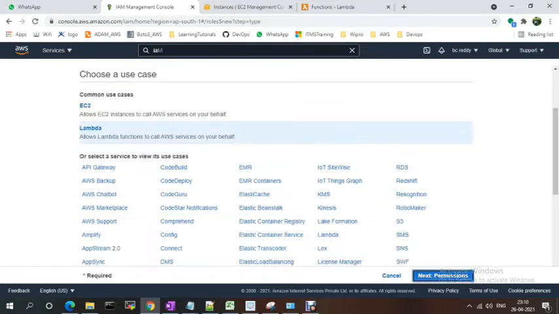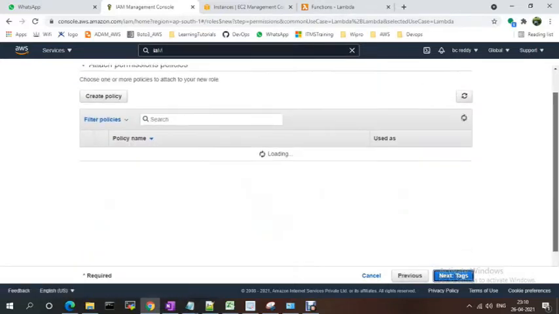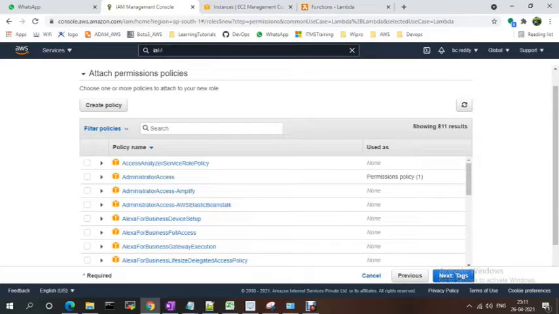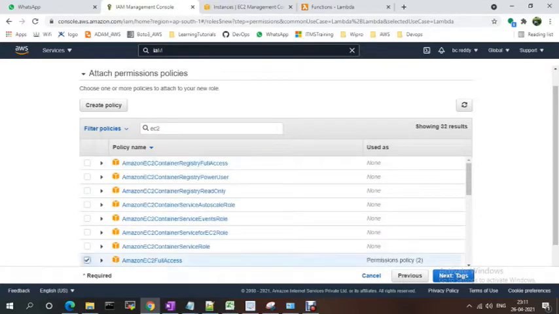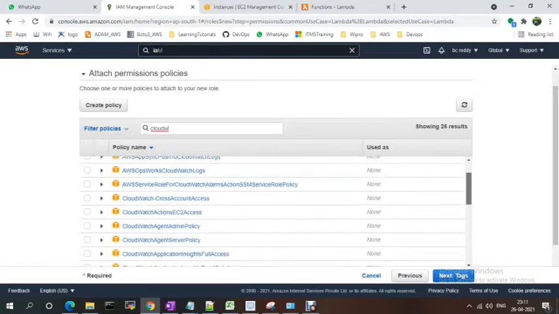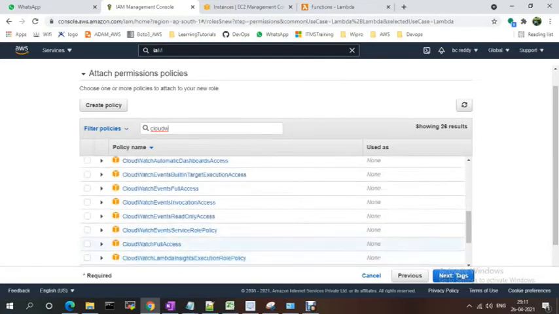Next, permissions. In the permissions, I don't have any policies, so I'm going with existing policies like Amazon EC2 full access, and I want to see the logs, so for that I'm using CloudWatch full access.